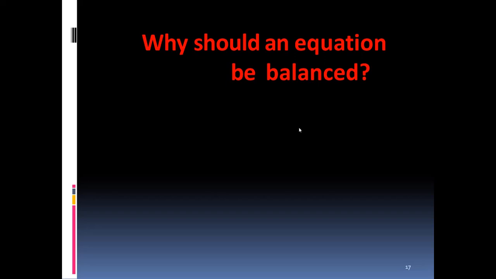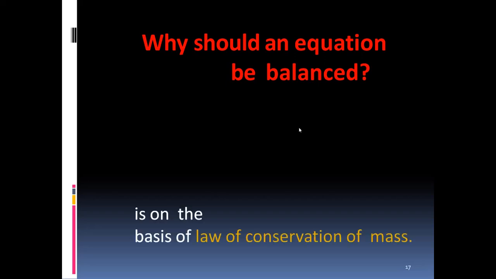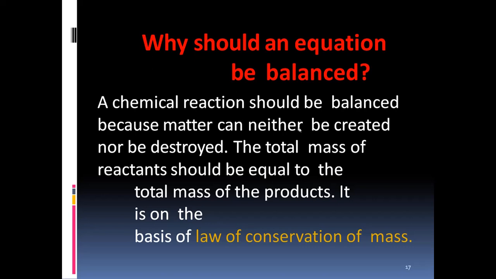Why should an equation be balanced? This is the question now. A chemical reaction should be balanced because matter can neither be created nor be destroyed. The total mass of the reactants should be equal to the total mass of the products. It is on the basis of the law of conservation of mass. Dear students, we have all learnt about the law of conservation of mass. Mass can neither be created nor be destroyed.